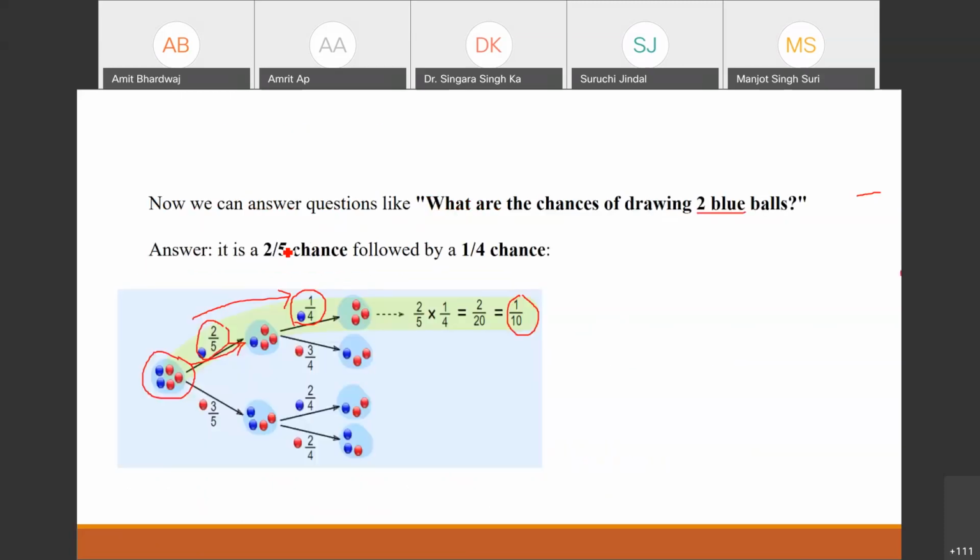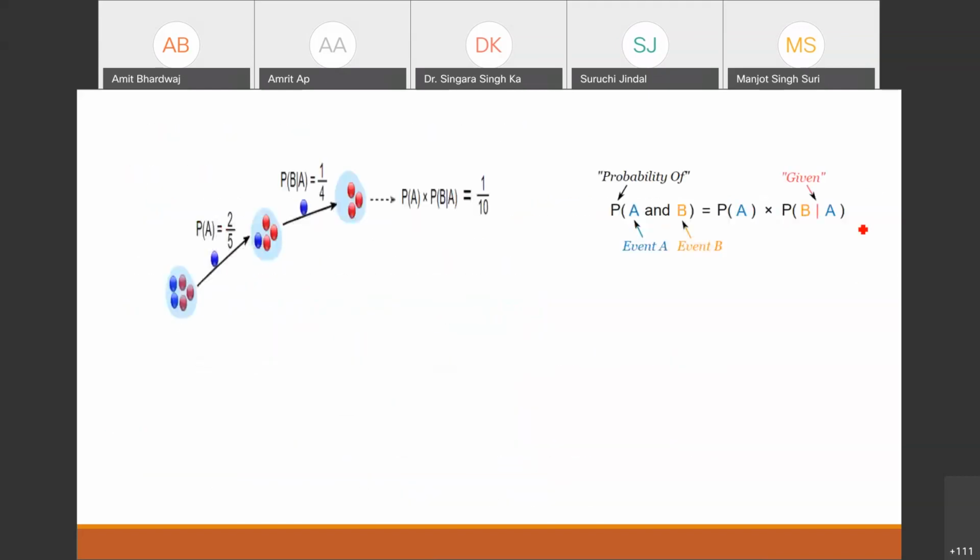So now what we are doing basically, if we have this condition, we have previously picked up this blue ball, and then we are interested in the probability of again a blue ball. So you can say now we have the concept of conditional probability here. We have the condition. You can observe this. We want to have this condition and then this event. So this type of events are the conditional events.